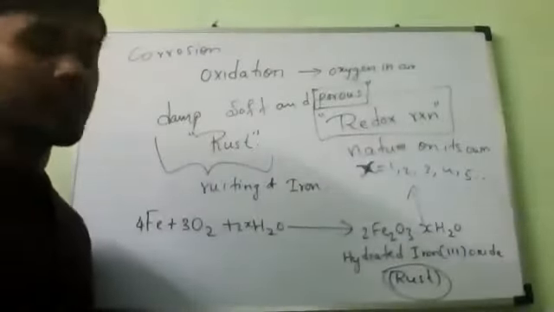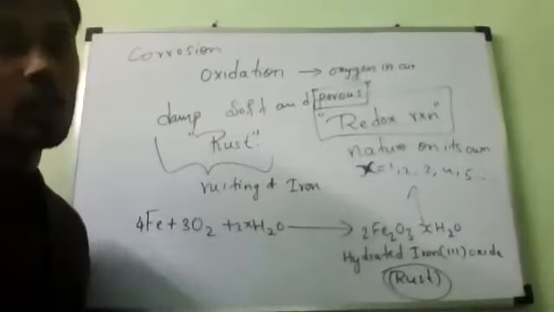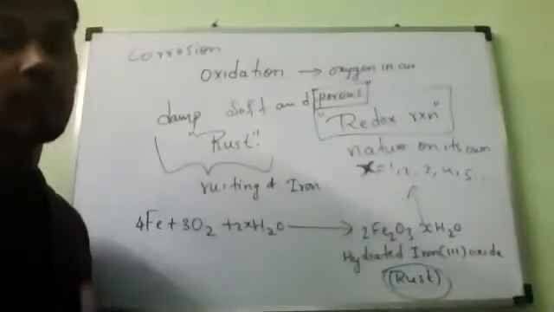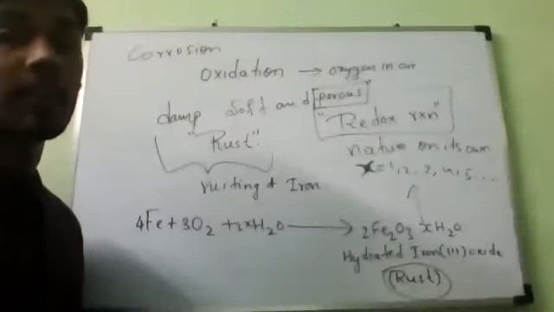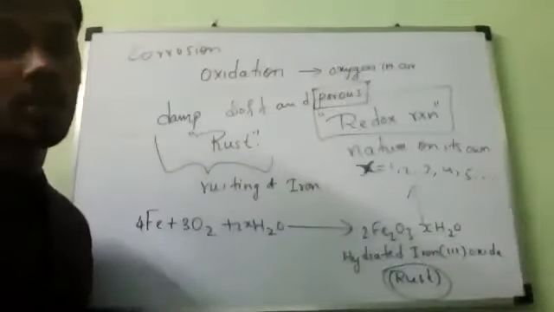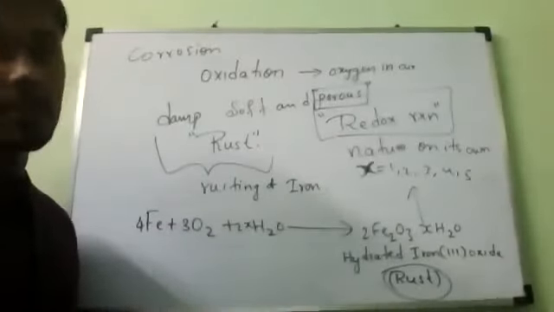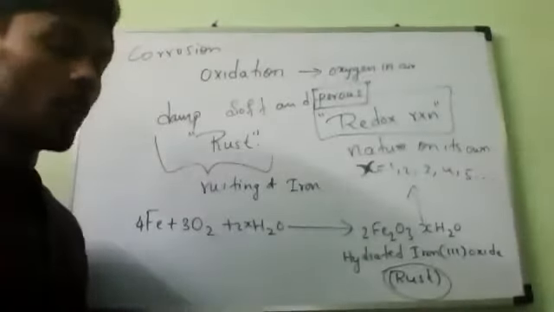Suppose you have constructed bridges and everything. If it is corroded, it is very dangerous to travel on it, and it is not good for us. That is why we need to change it every time. A lot of money is spent every year to prevent this corrosion of iron and steel objects and to replace the damaged structures.